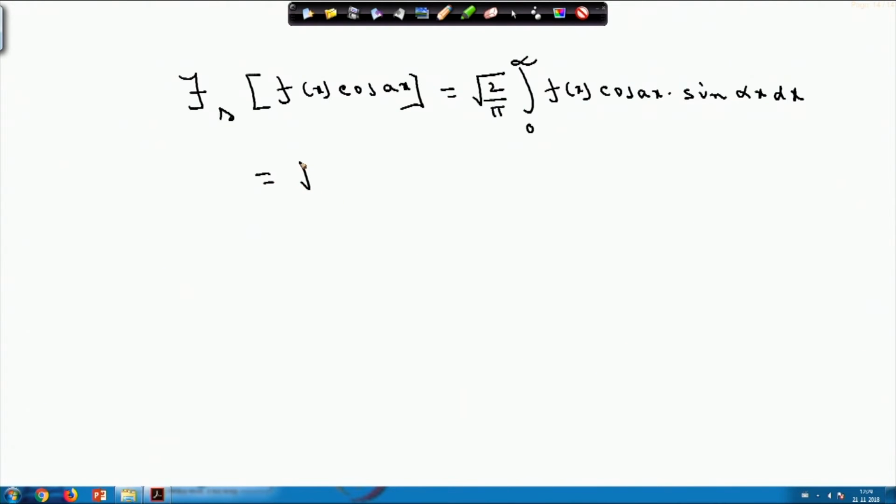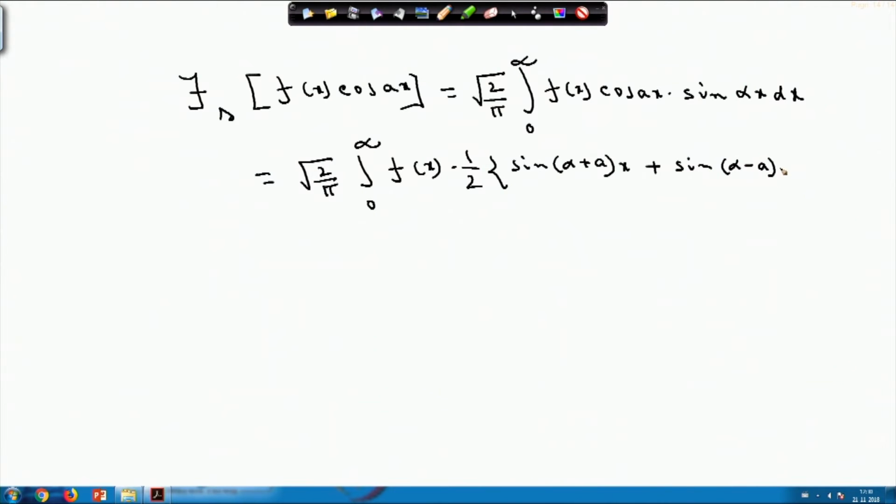This root over 2 by pi, integral 0 to infinity f(x), I can break using the sin a cos b formula. So I can write f(x) into half into sine of (alpha plus a) x plus sine of (alpha minus a) x dx.